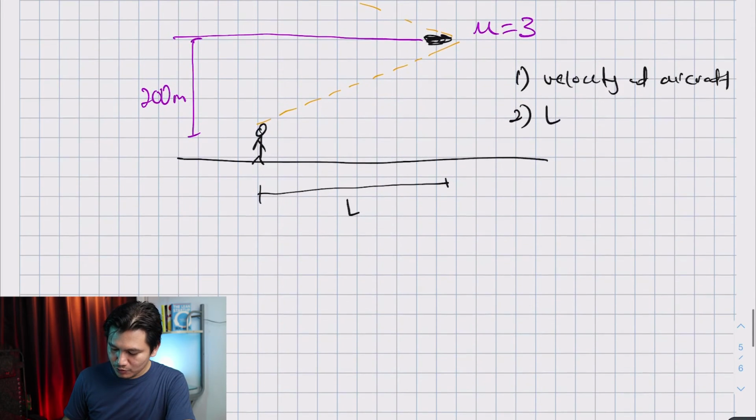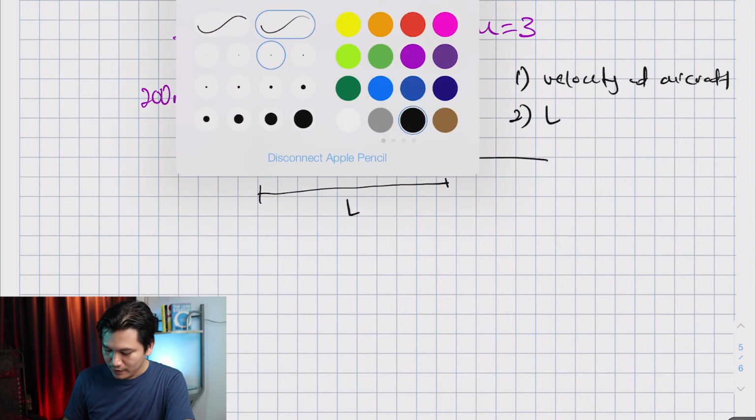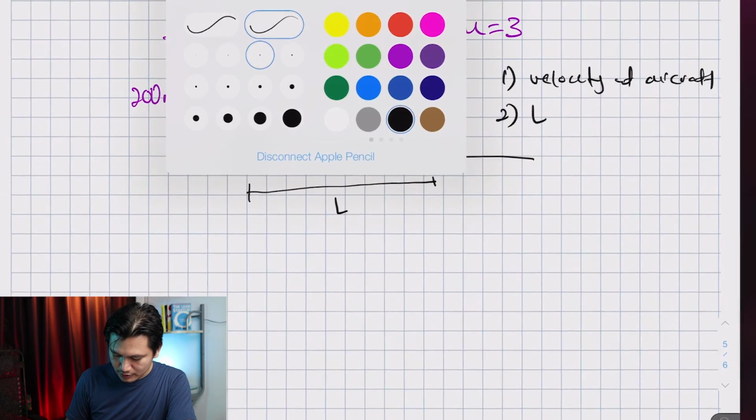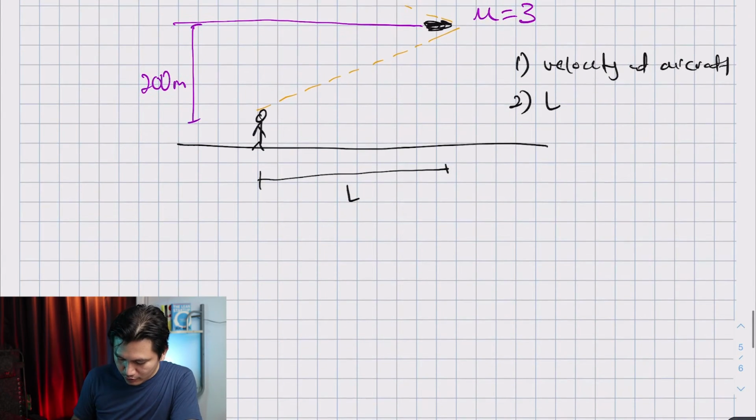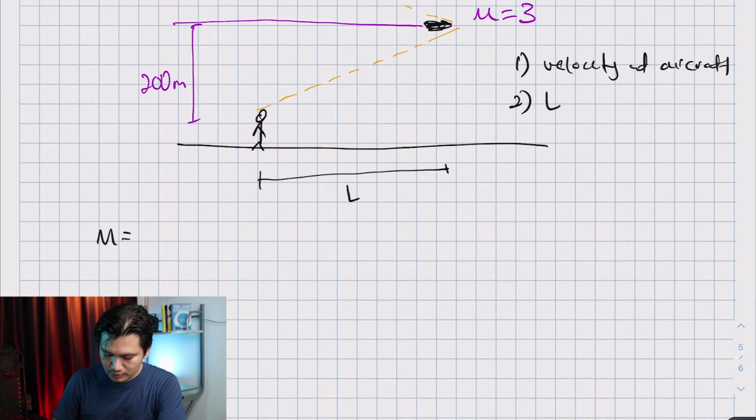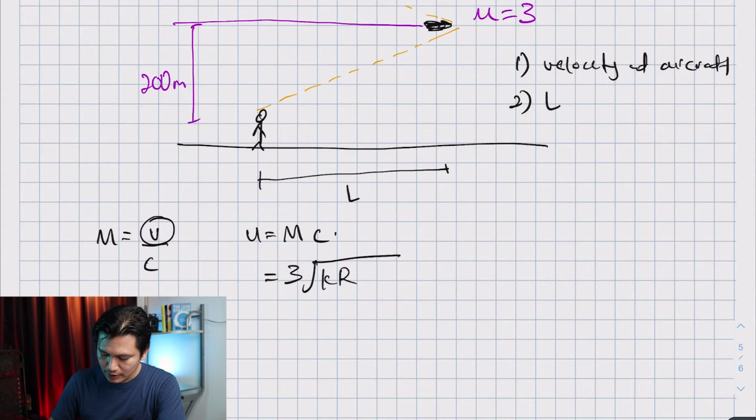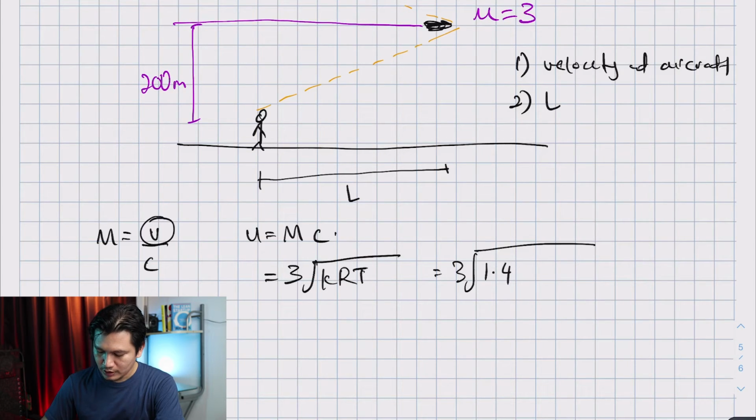Now let's work on question number 1, which is the velocity of the aircraft. First let's write the equation. Mach number equals velocity divided by speed of sound, and we are looking for the velocity, so U is Mach times C. Mach number is 3 and C is equal to the square root of K times R times T. K is the specific heat ratio, which is 1.4. R is the gas constant, 287.